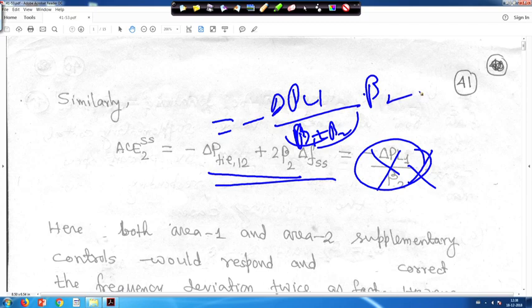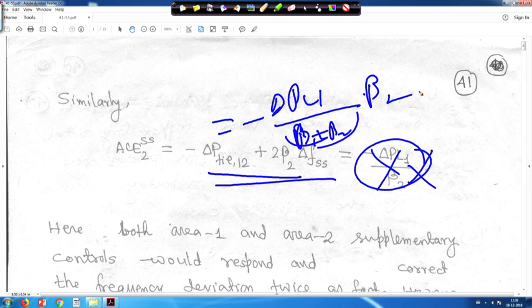So we can see that in both cases, ACE2 SS is not 0. When B1 is equal to beta 1 and B2 is equal to beta 2, at that time ACE2 was 0, but in this case it is not.